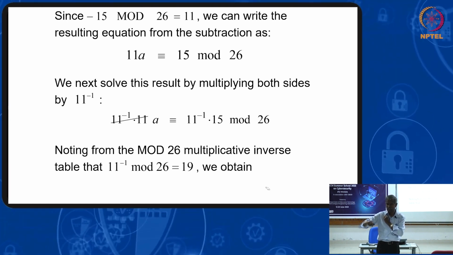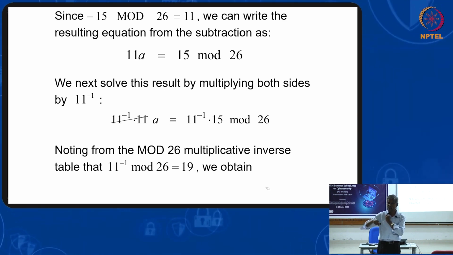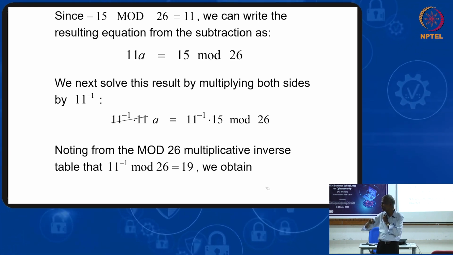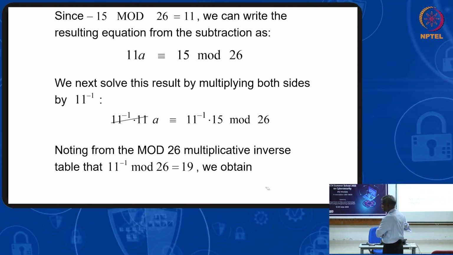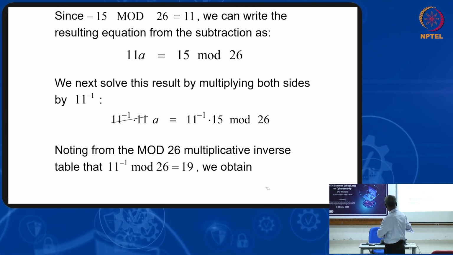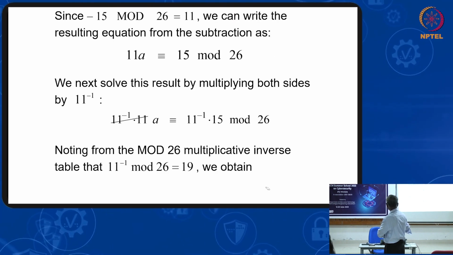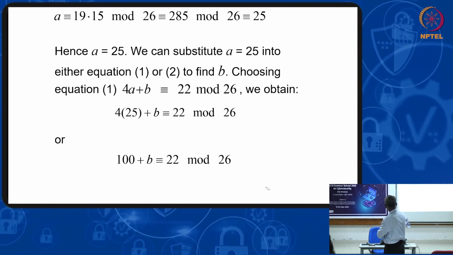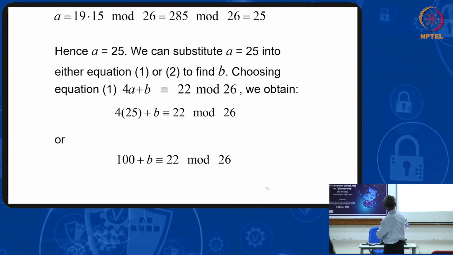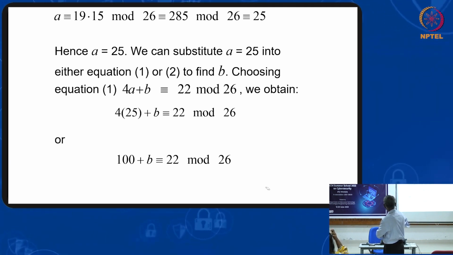By that if you take 11 into 19, how much is it coming? 11 into 19 is 209. 209 mod 26 would be 1.